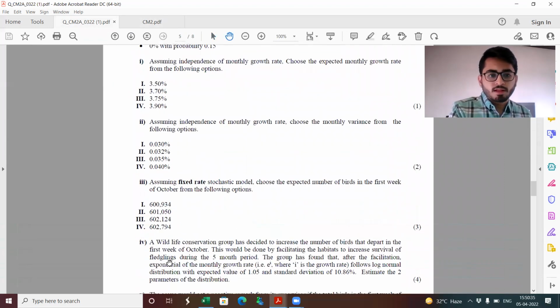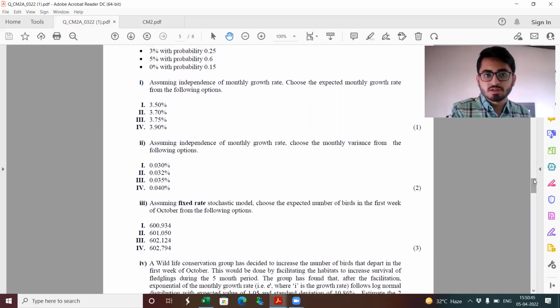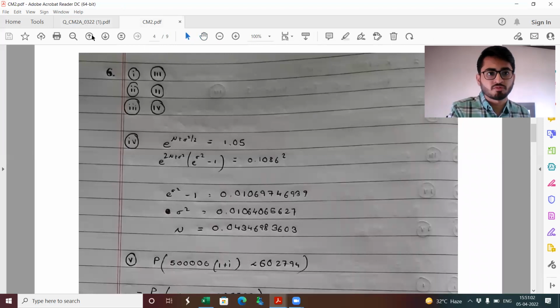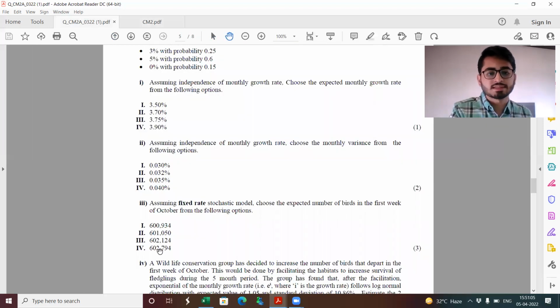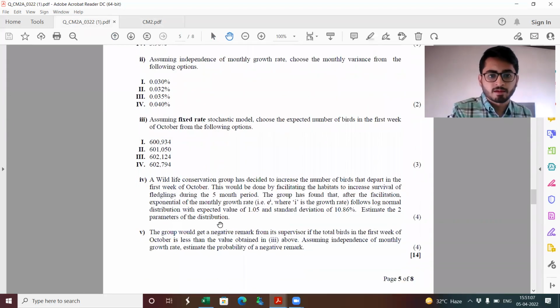0.032%. Next, assuming fixed rate stochastic model, choose the expected number of births in the first week of October. So this would be something on the lines of, it's a fixed rate model, so it would be 1.03 to the power 5 into 0.25 plus 1.05 to the power 5 into 0.6 plus 1 to the power 5 into 0.15, whole into 5 lakh, and my answer is coming out to be option 4, which is nothing but 6,02,794. In part 5, I need to find the two parameters of the distribution.